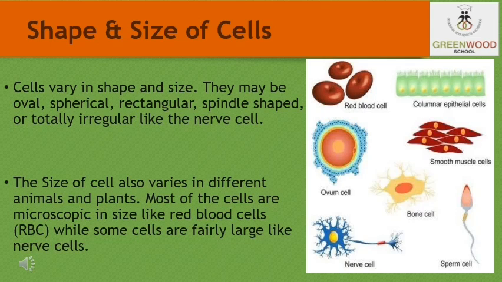Fixed shaped cells may be of various types like elliptical, spherical, spindle shaped, knobbed, thread, discoidal, elongated, etc. The size of the cell varies significantly, from the smallest cell like red blood cells to very large cells. The longest cells of the human body are the nerve cells, which may reach up to a length of 90 centimeter.